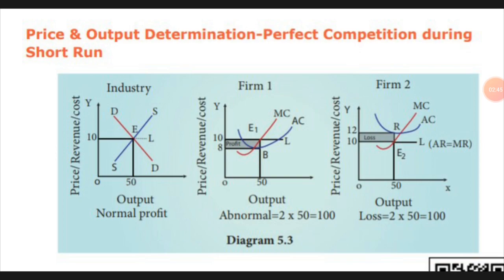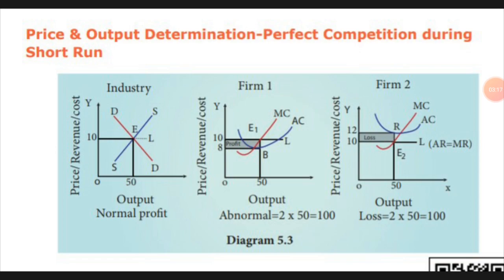And the total cost is 50 multiplied by 8, so the expense is 400. That is the shaded area you can see at 8. If his expense is 8 rupees per unit, 8 multiplied by 50 comes to 400. If you subtract that 400 from 500, he gets 100 extra profit.